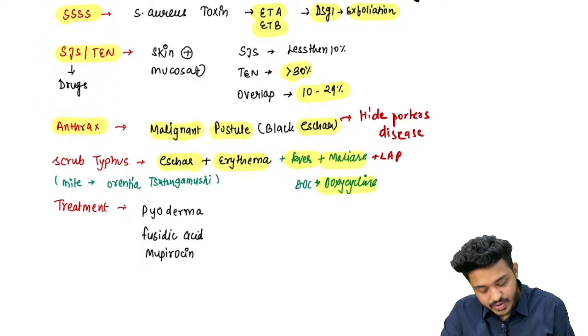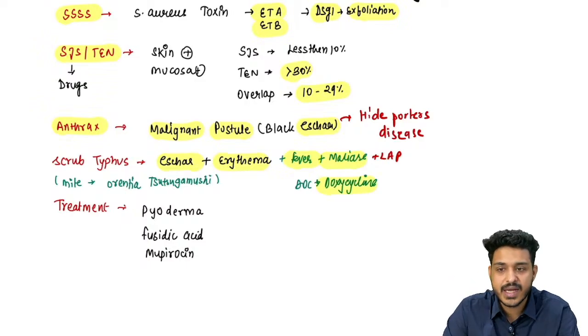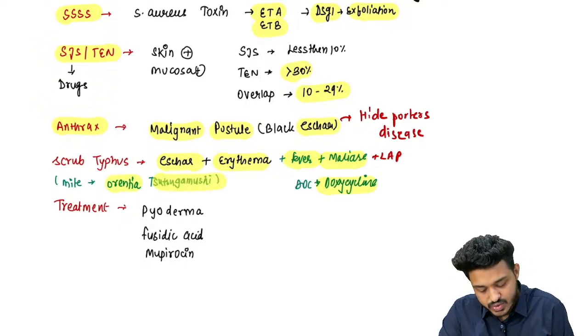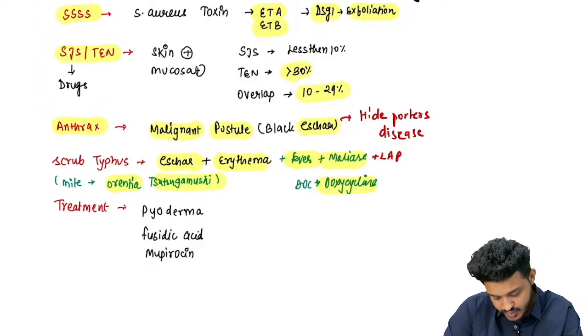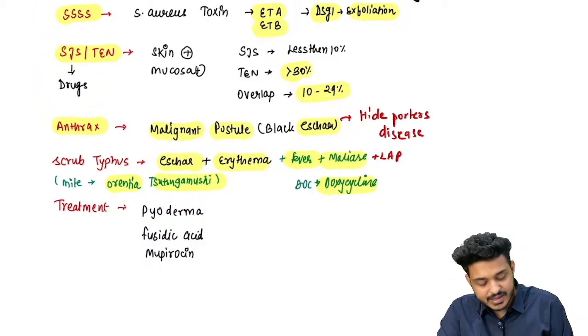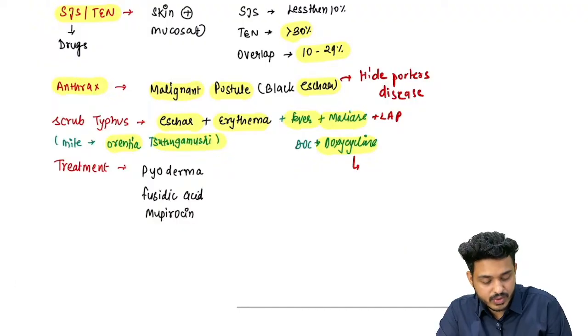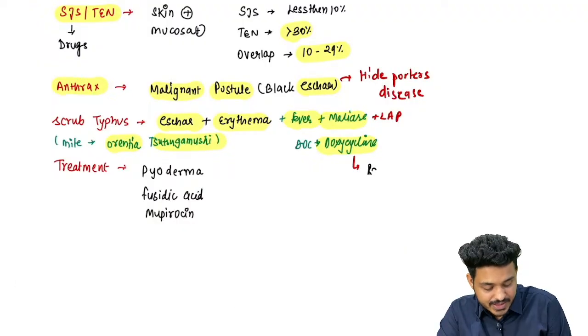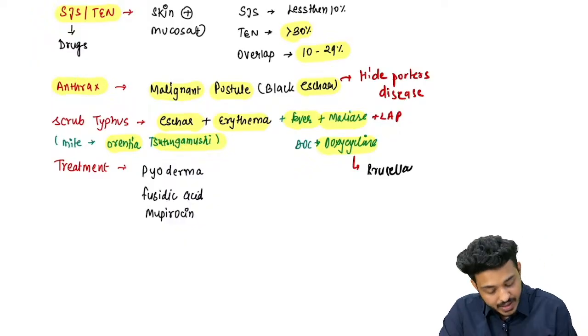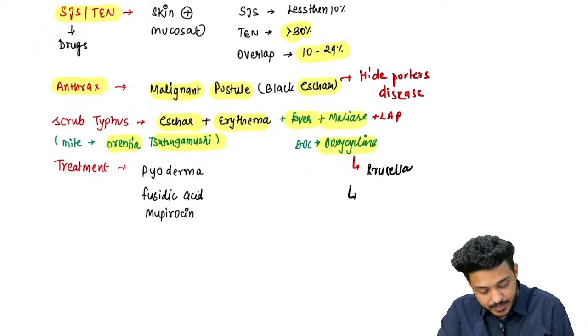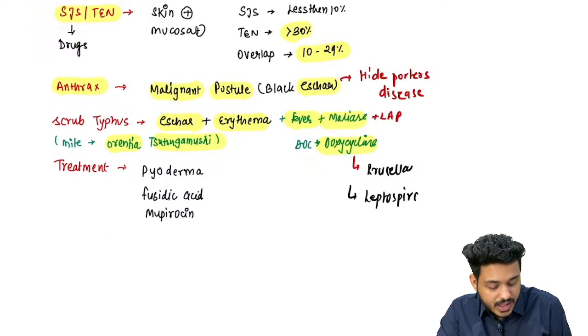The treatment is going to be what? Doxycycline, and the mite is going to be what? Orientia tsutsugamushi. This is going to be Orientia tsutsugamushi, right? Doxycycline. This doxycycline you are also giving for two important organisms. Let me summarize exam point of view. One is going to be Brucella. Very important. Brucella is going to give you a long-term fever. Another important organism that you need to remember is going to be Leptospira. Leptospira question also they are asking multiple times.